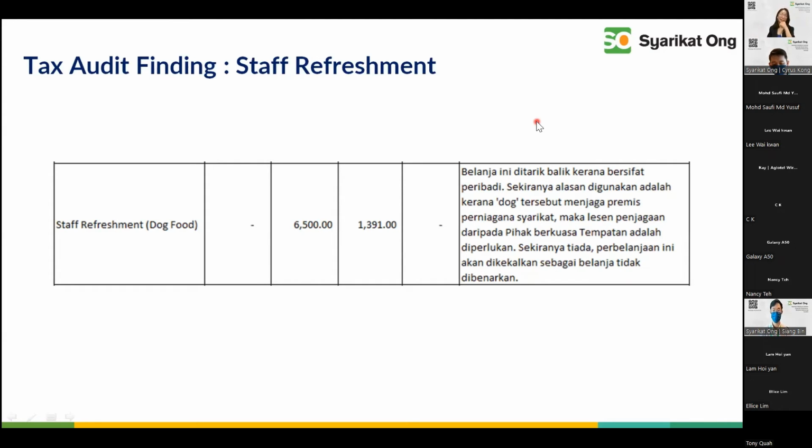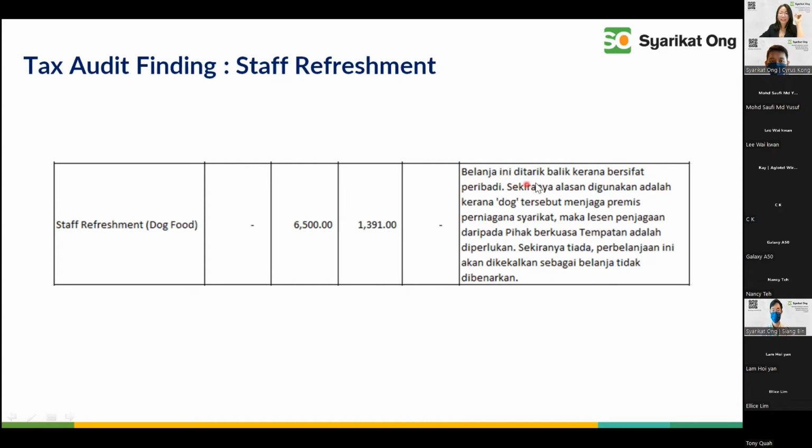This is the conclusion that we came up to, even though at the end of the day, the transaction was still being added back, ladies and gentlemen. But however, we are happy with this conclusion, and the client is very happy with this conclusion. So let's read the bahasa part. The bahasa part is where the Inland Revenue says this.